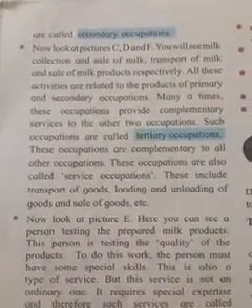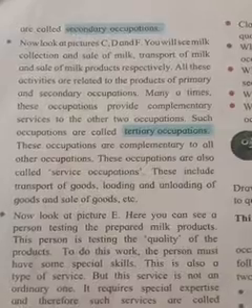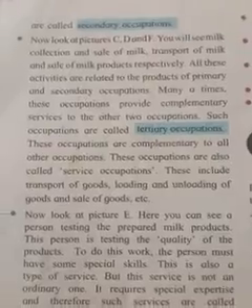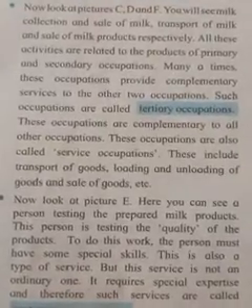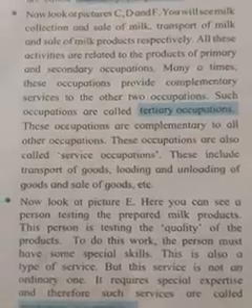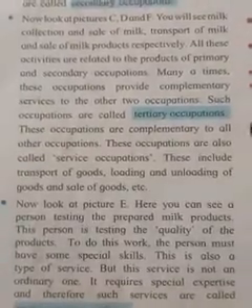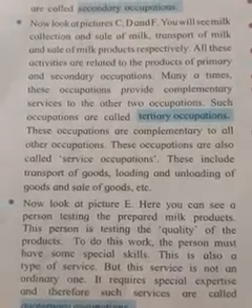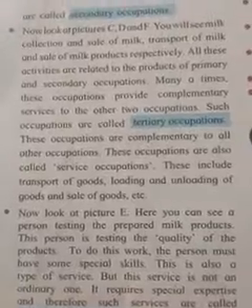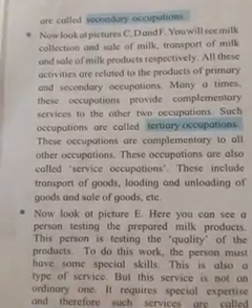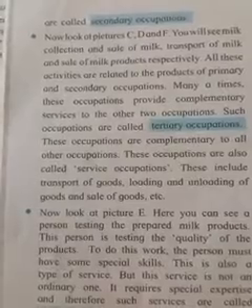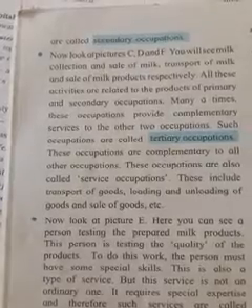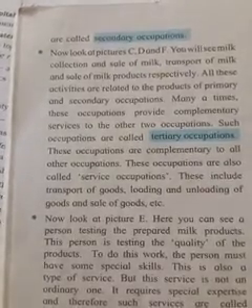Now look at pictures C, D and F. We see milk collection and sale of the milk, transport of the milk, and sale of the milk products respectively. All these activities are related to the products of the primary and secondary occupations. Many a time these occupations provide complementary service to the other two occupations. Such occupations are called tertiary occupations. That means in pictures C, D and F, you will see the collection of milk and sale of the milk, the transport of milk and sale of milk products respectively.